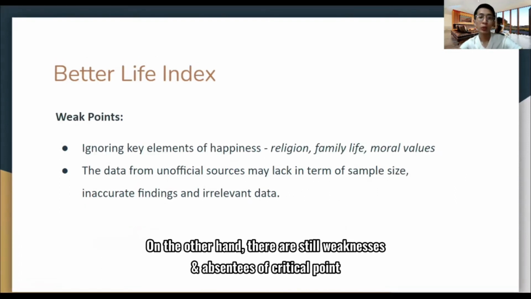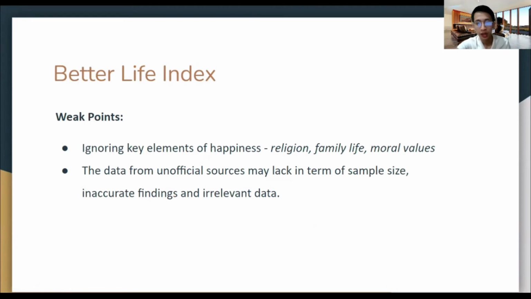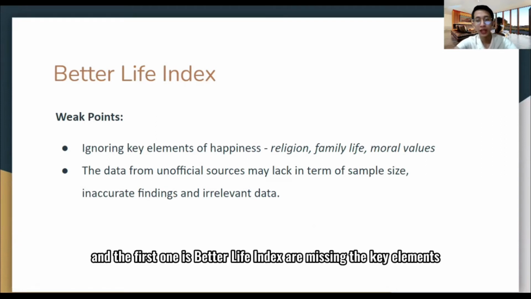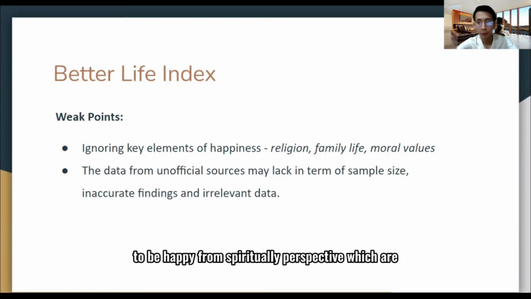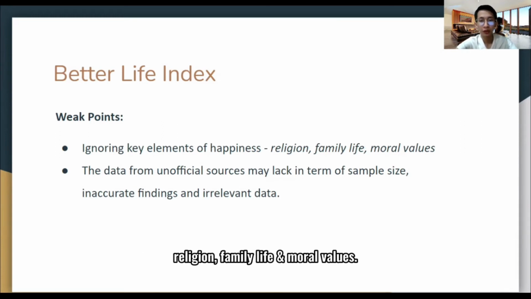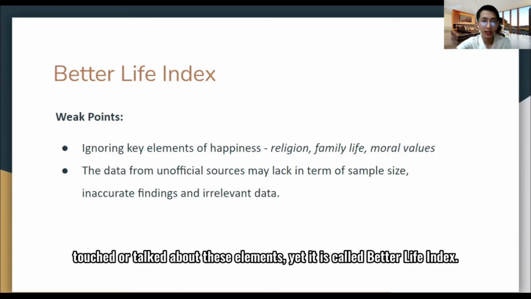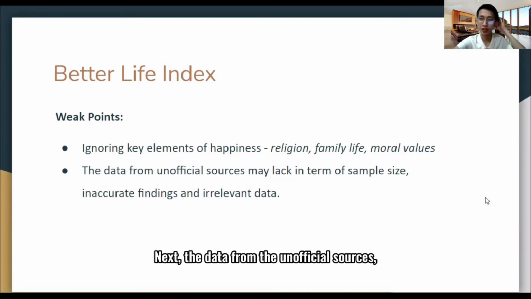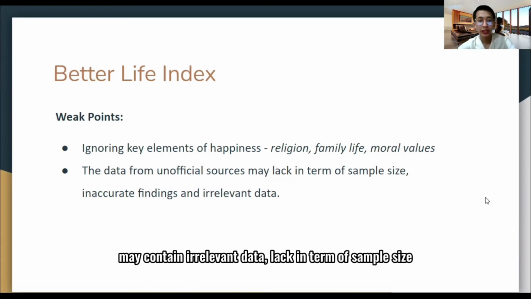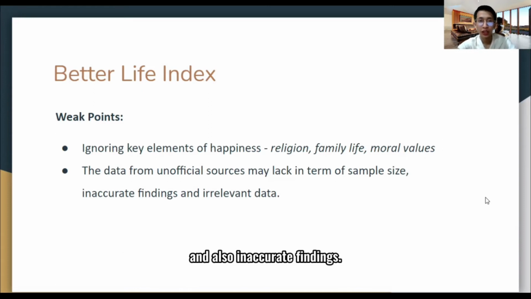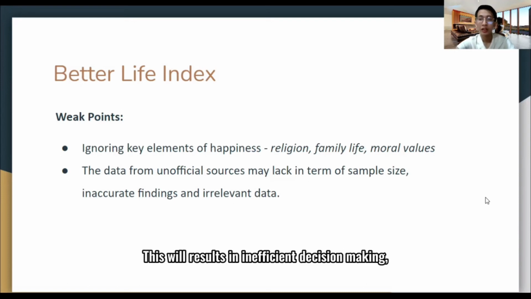On the other hand, there are still weaknesses and absences of critical points. The first one is that the Better Life Index is missing the key elements to be happy from a spiritual perspective, which are religion, family life, and moral values. None of these 11 topics of well-being touch or talk about these elements, yet it is called Better Life Index. Next, the data from the unofficial sources may contain irrelevant data, lack in terms of sample size, and also inaccurate findings. This will result in inefficient decision making, as the data required are not first-hand and may contain the stated problems.